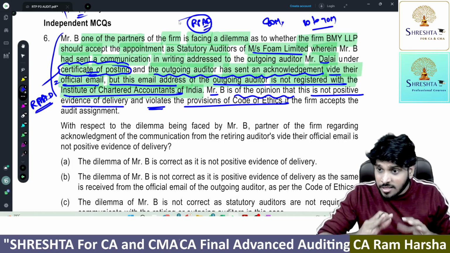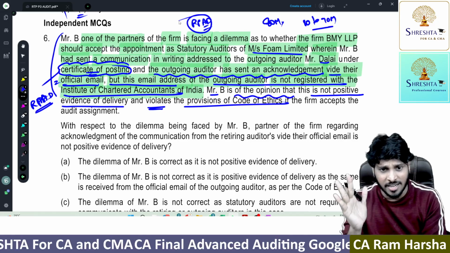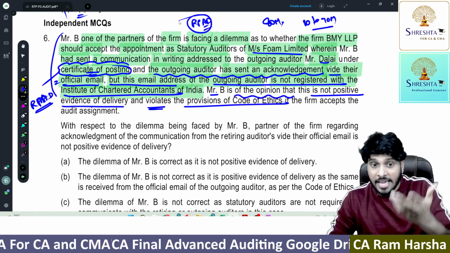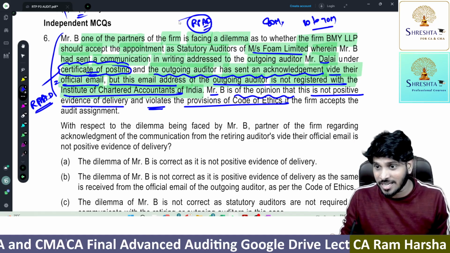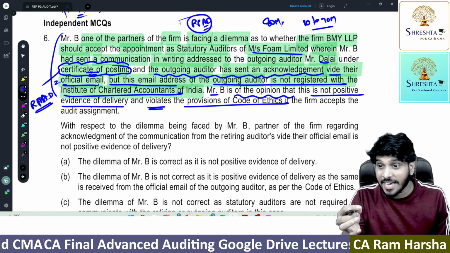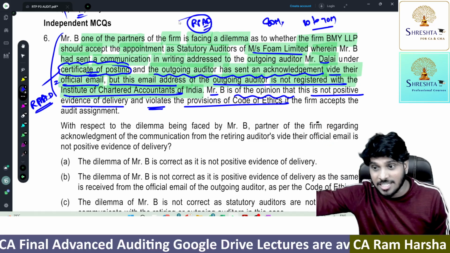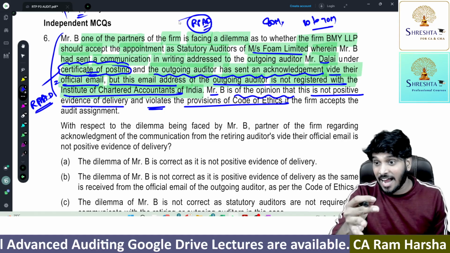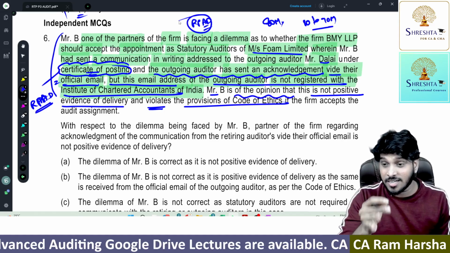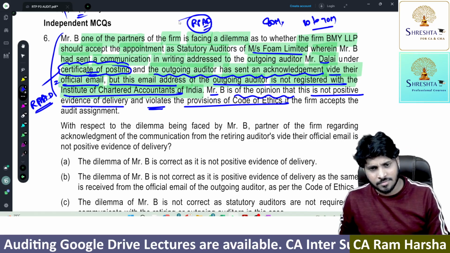So here, the letter which I wanted to communicate is communicated to him, and I have a proof of delivery. What is the proof of delivery? He communicated to me using an official mail ID. Now the question is, sir, communication from an official mail ID which is not registered with the ICAI database, is this a valid acknowledgement? Can I consider this as a valid acknowledgement? This is the question.